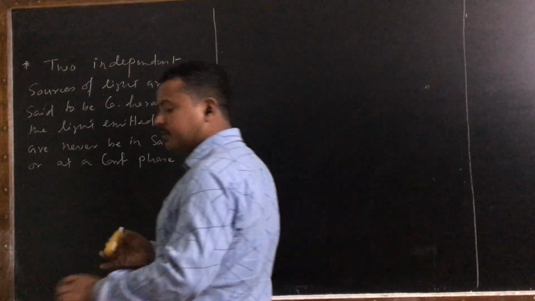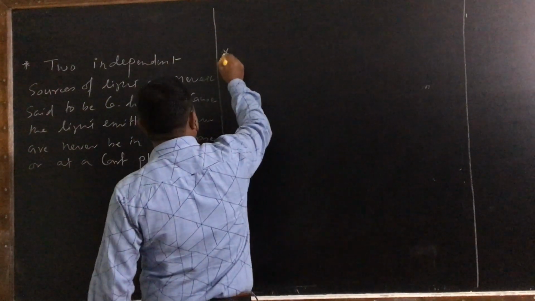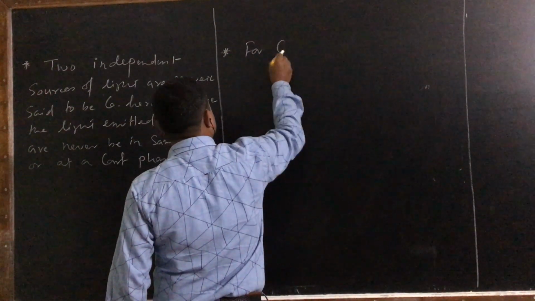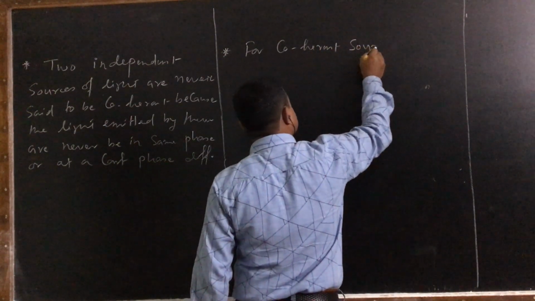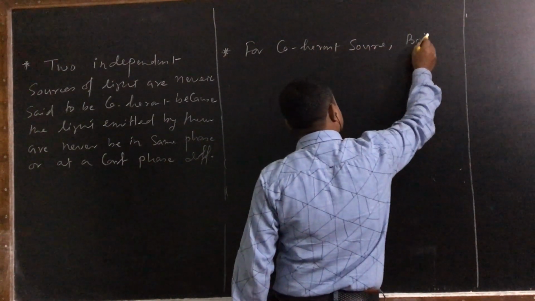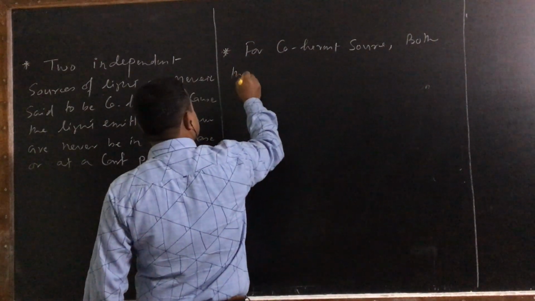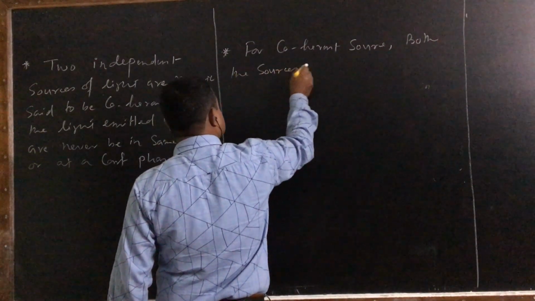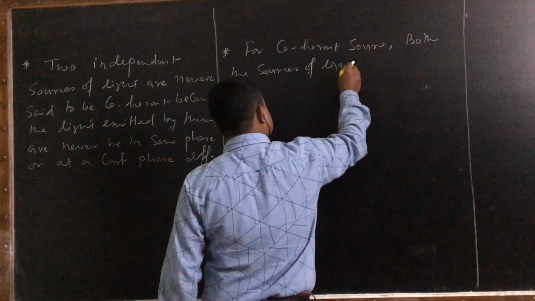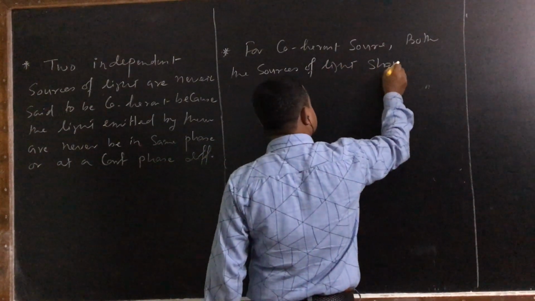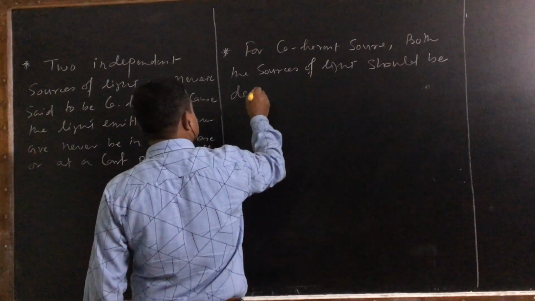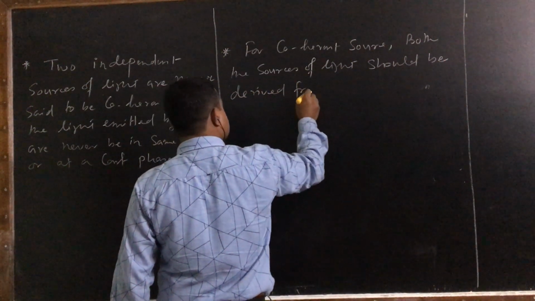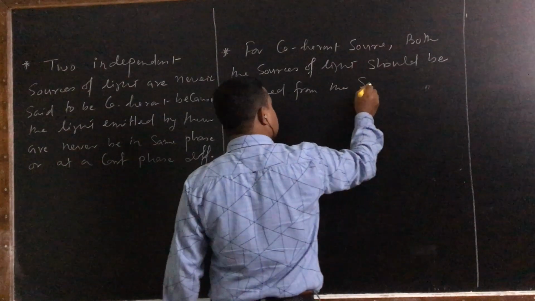So you can say that for coherent sources, both the sources of light should be derived from the same source. Okay.